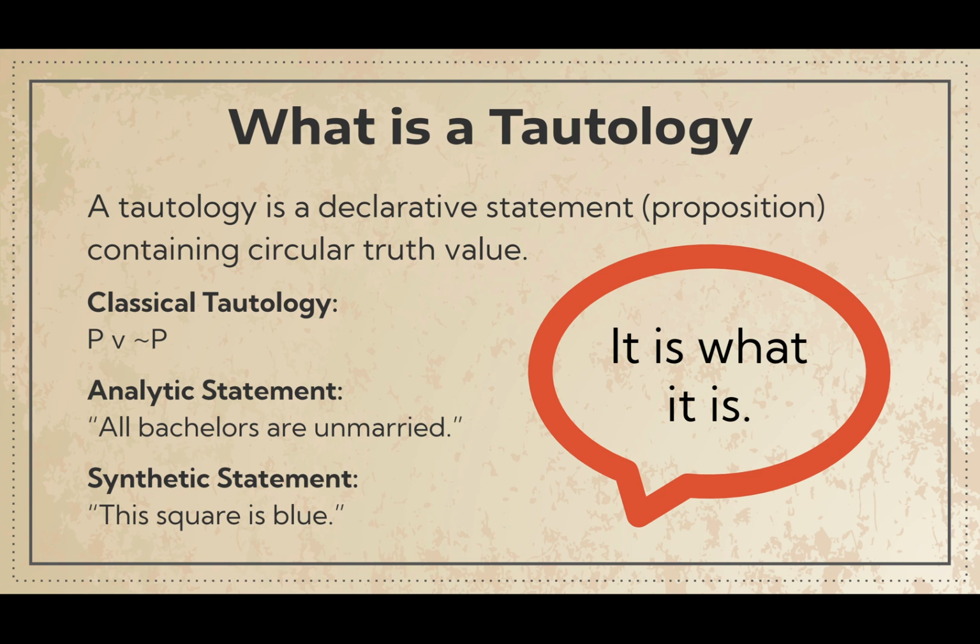So here I've provided a few examples. In the first example, the logical structure essentially states, if not P, then not P. While this takes the form of a proposition, it is inherently repetitive and its truth value is self-evident. It tells us nothing we could not understand by virtue of its structure alone. This is like the statement, "it is what it is."